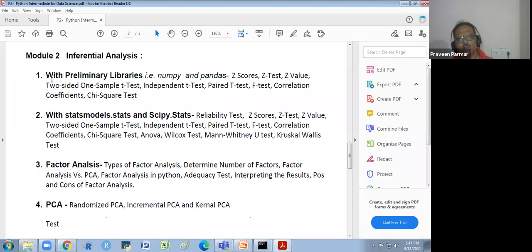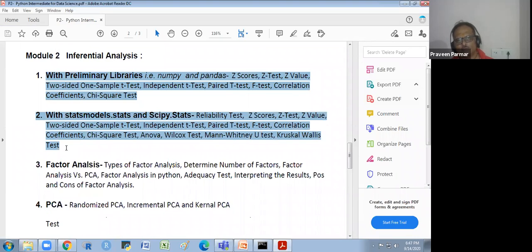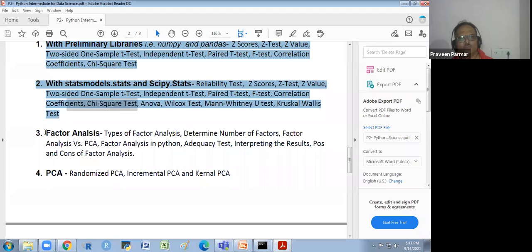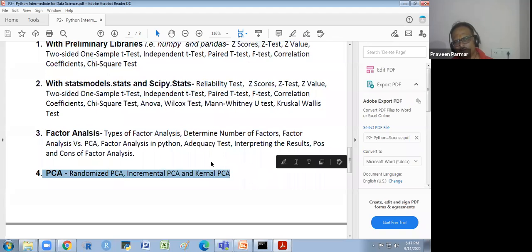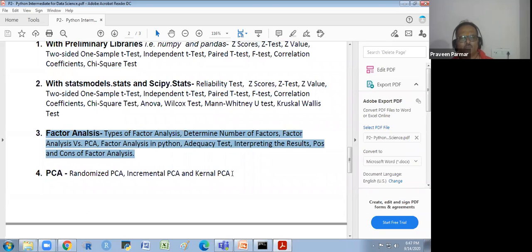Inferential analysis we are completing by tomorrow. We'll do the post test, Mann-Whitney U test. We will finish all this, and then we have two chapters, factor analysis and PCA. They are small chapters, and we'll finish them by the end of this week, by Friday.